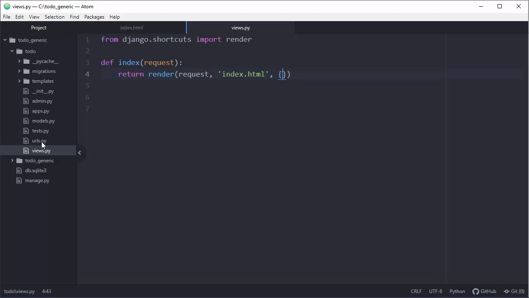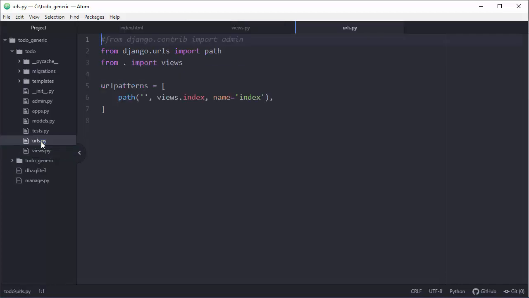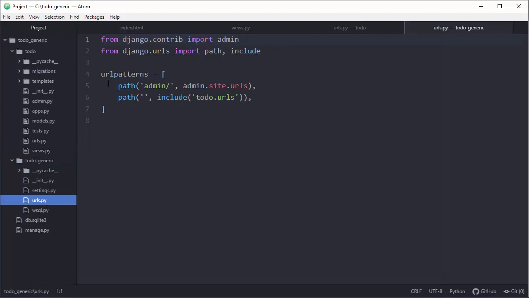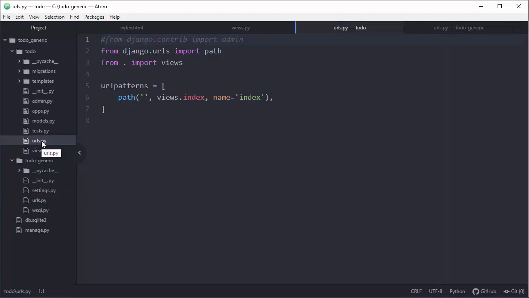So next thing, go and create URLs, empty URLs file in your sub application. That will be empty file. Okay, then go to your general Django project, to same URL file, grab everything from here, copy that to local file, and then you can remove this line, okay, but you can also leave it if you like.